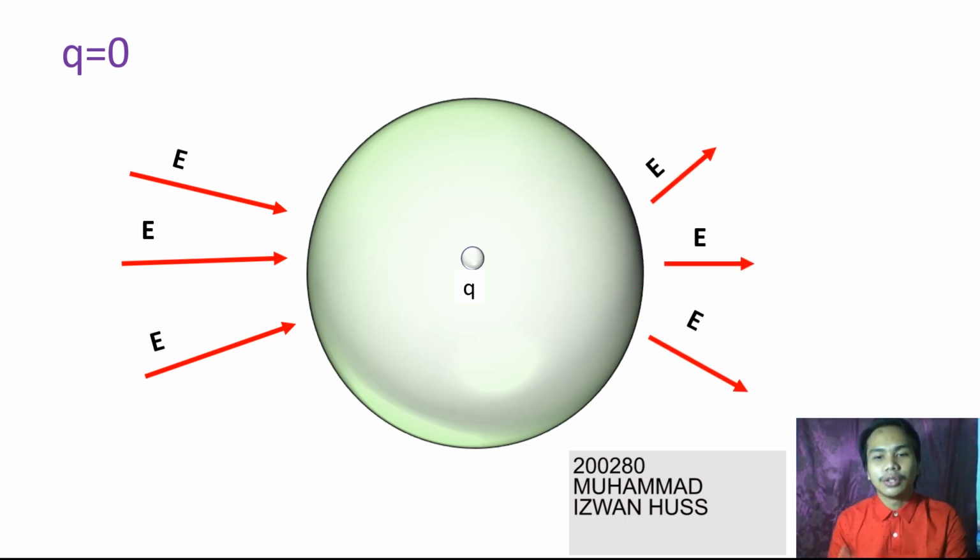So there are also electric field lines going out from the surface. But because Q is equal to 0, meaning there is no charge in the sphere, the lines cannot be terminated, so the electric flux is equal to 0.